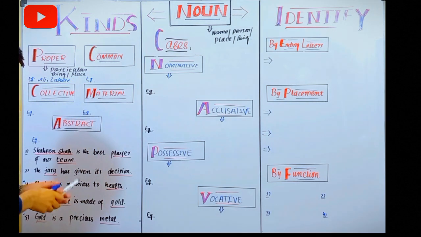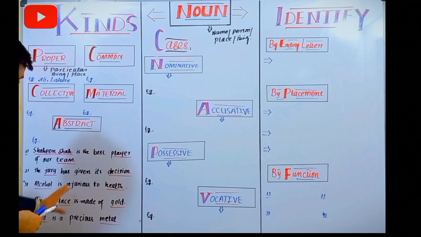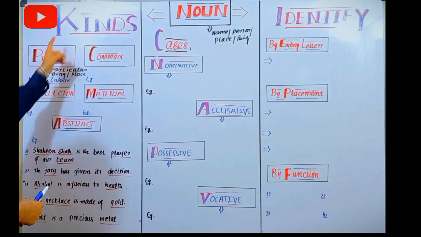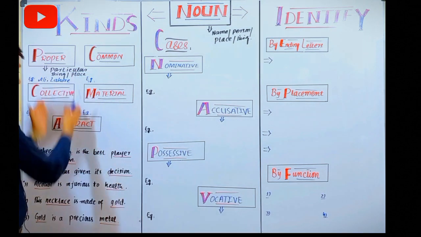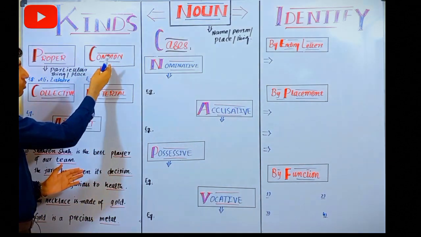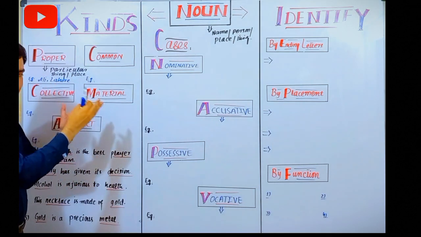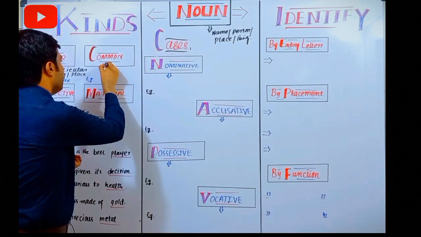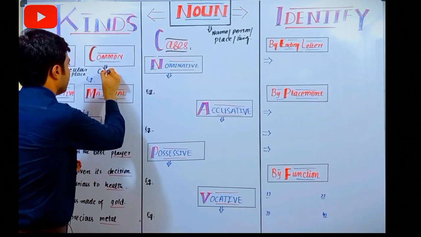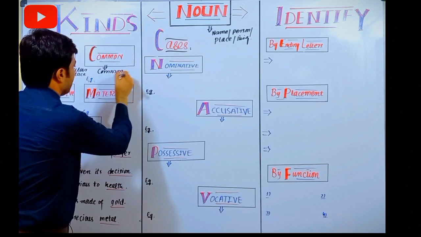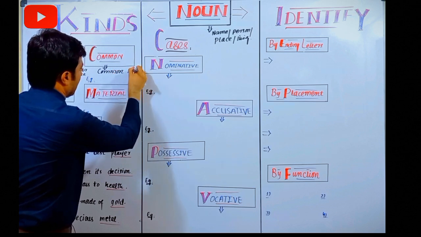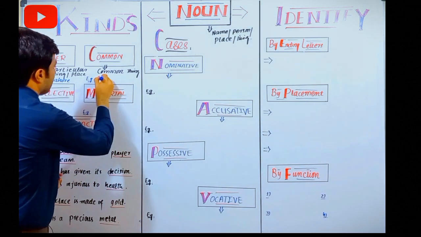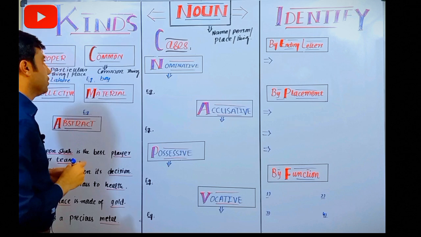Finally, I have written some examples here, and I will discuss them. But first of all, you have to get a glimpse and overview of these kinds of noun. Then finally we will discuss these. Let's talk about common noun. This is a common name of something which is not specific. We can say common name of something is called your common noun. Like we can say here this is Ali, and we categorize Ali and say boy. So this is a common noun.